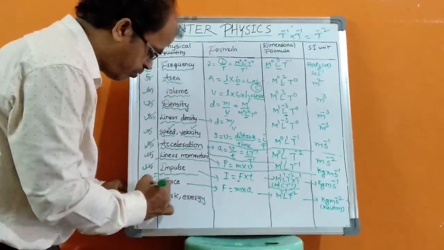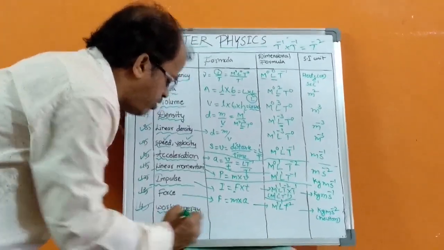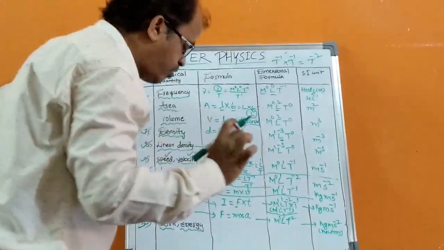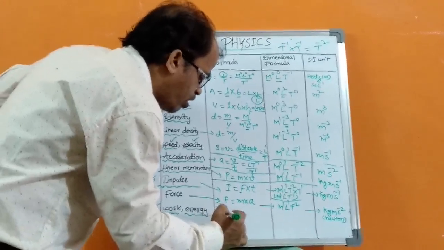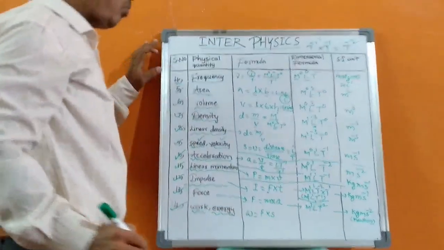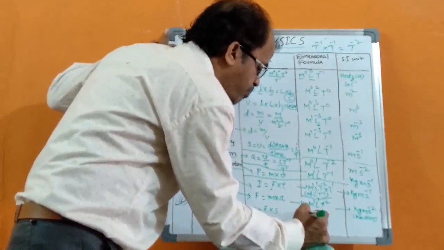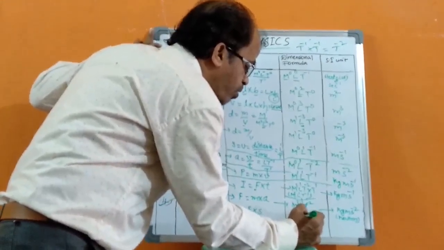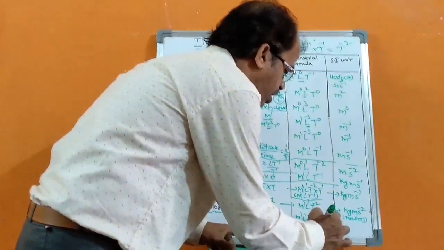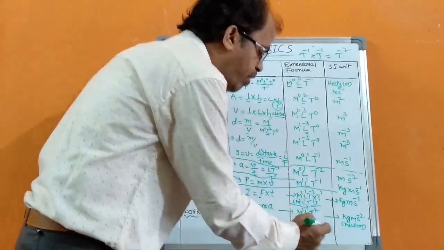Next we go to work and energy. Work and energy have the same units and the same formulas. Here work equals force into distance. We already know the dimensional formula of force, M power 1, L power 1, T power minus 2, into the distance dimensional formula, L. Distance, length, displacement, height and breadth all have the same dimensional formula.